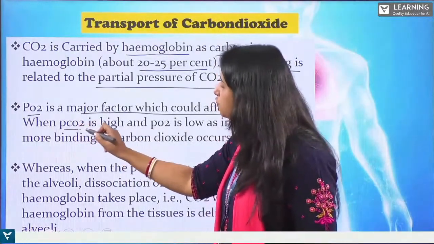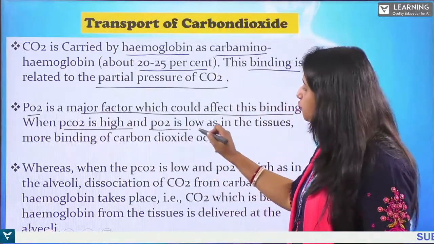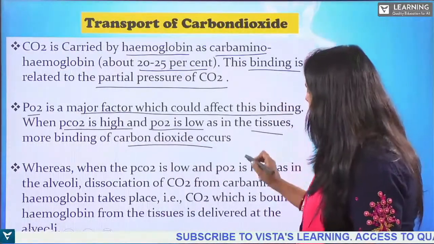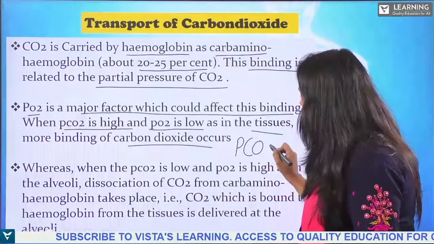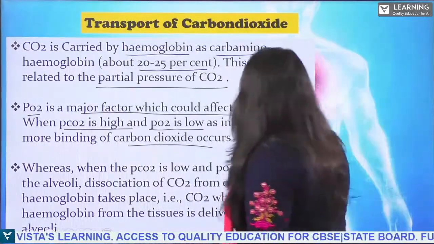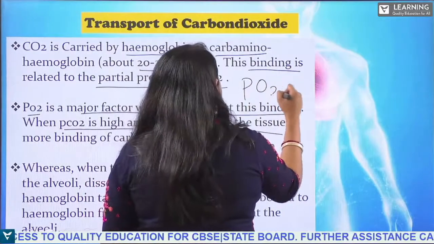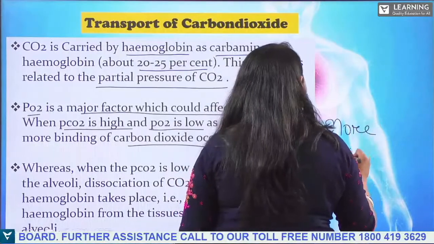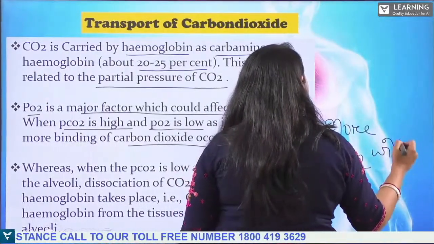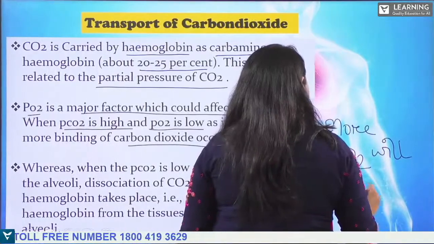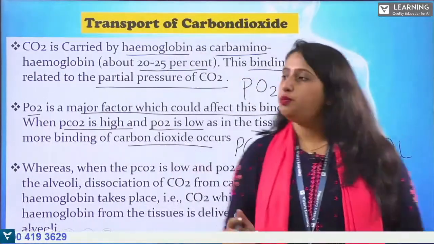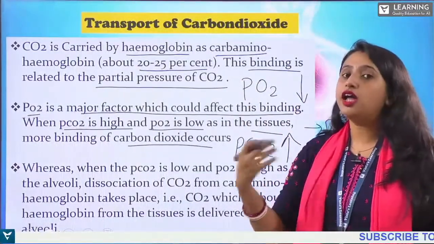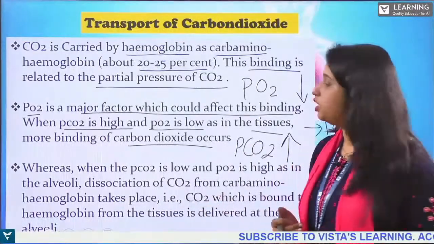So when the partial pressure of carbon dioxide is high and the partial pressure of oxygen is low, as in the tissue, more binding will take place, more carbon dioxide will bind. Is that clear? So the partial pressure of oxygen should be low and the partial pressure of carbon dioxide should be high. Then only more binding of carbon dioxide can take place with the hemoglobin.